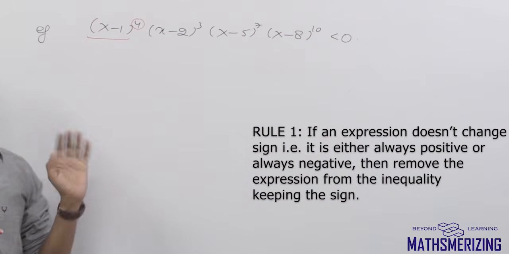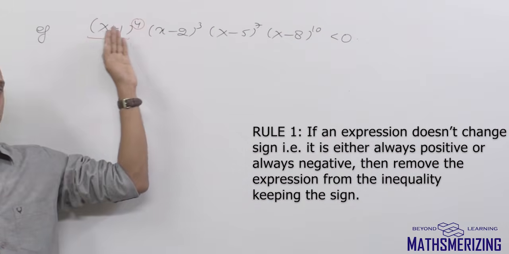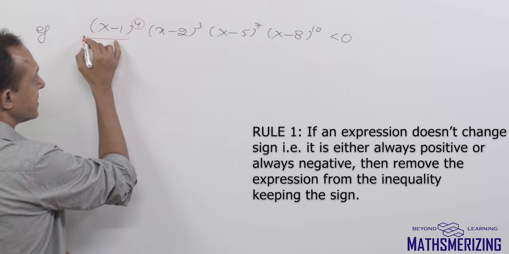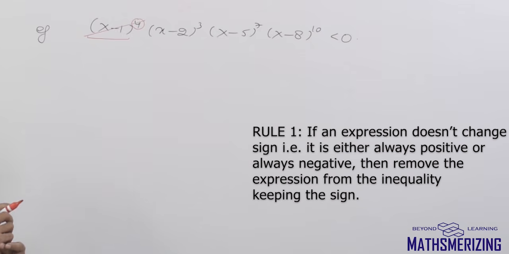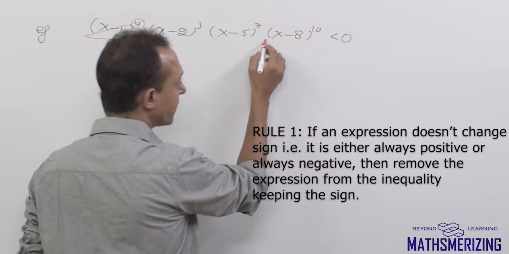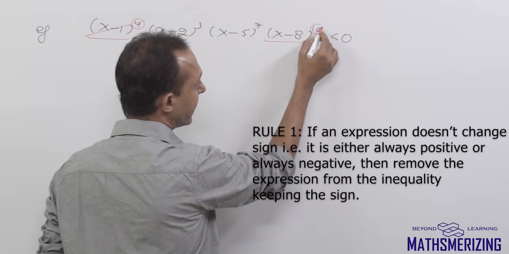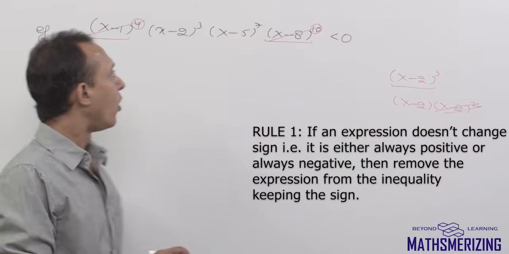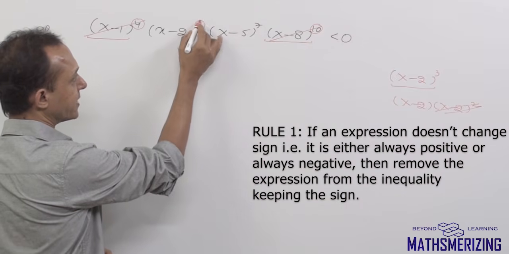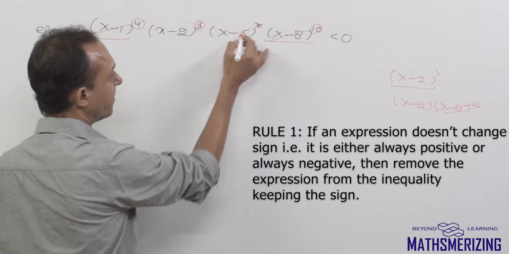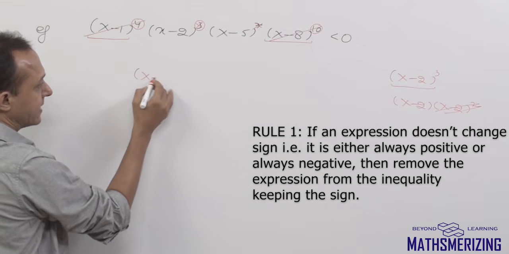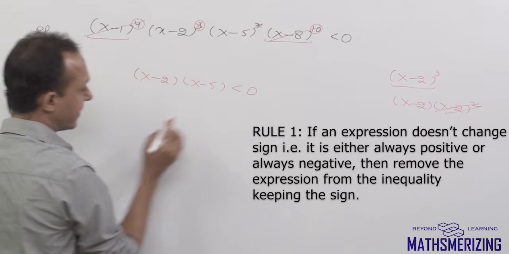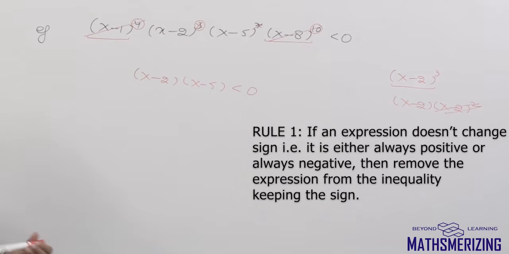Now (x minus 1) to the power 4: either it can take a positive value or it can be 0, so the sign of this expression doesn't change. Rule number 1 says I can remove it from the inequality. Also for this (x minus 8) to the power 10, again it's an even power, so I'll remove this expression from the inequality. Odd powers actually don't make any difference, so I'll just remove the power. I'll write this question simply as (x minus 2)(x minus 5) less than 0.